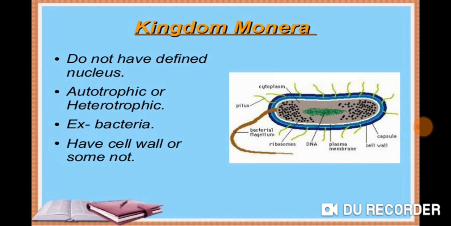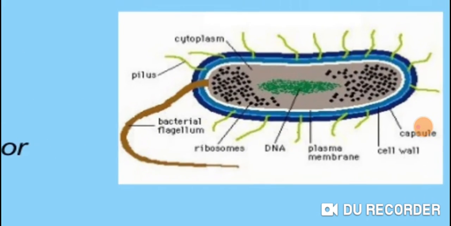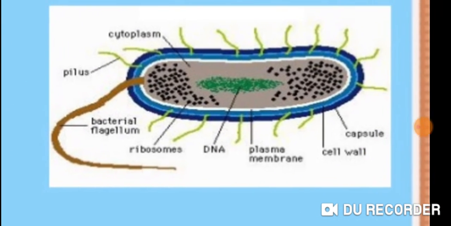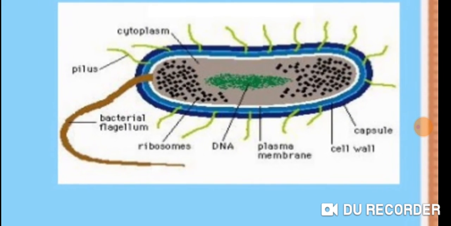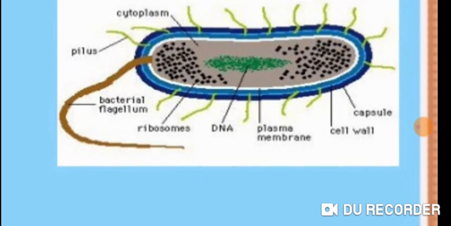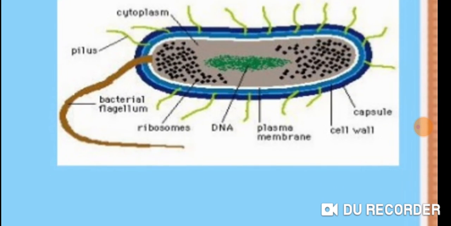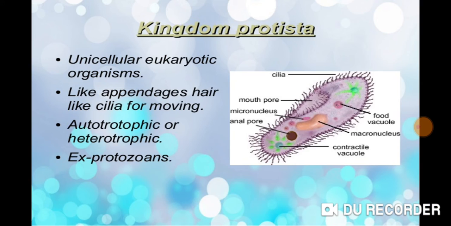So there's a variation in the organisms in this category, but normally they are unicellular and they are autotrophic. Here you can see in the diagram, it has internal DNA, plasma membrane, cell wall, capsule, bacterial flagellum, cytoplasm, and pilus, the cilia type structures which help in its locomotion.